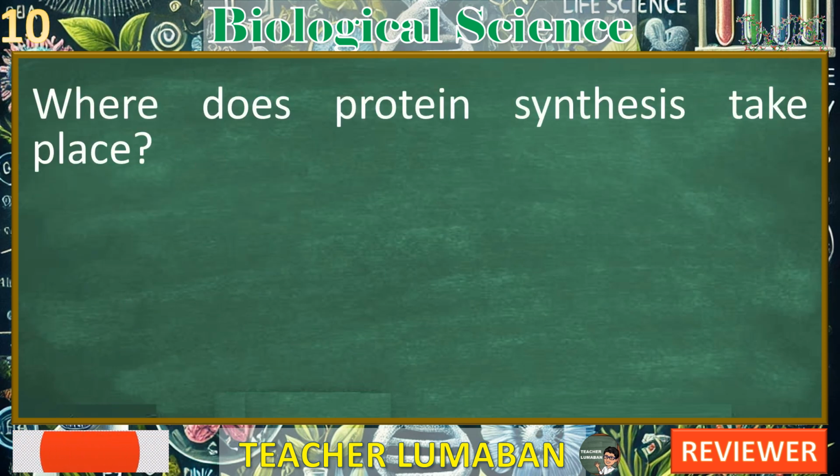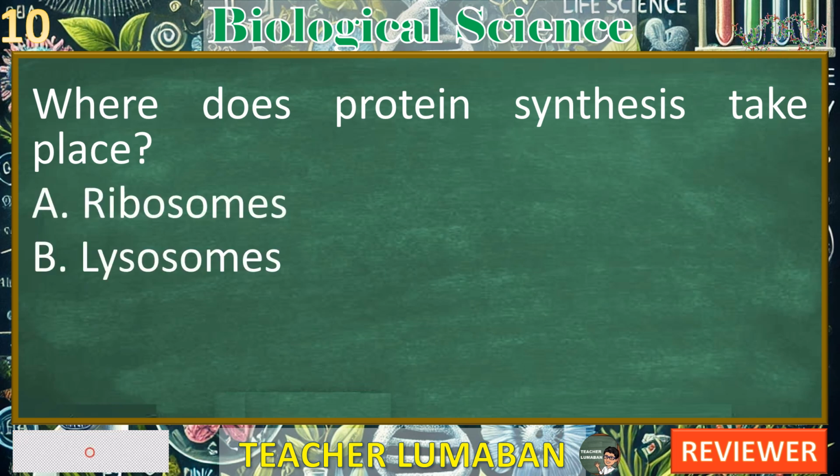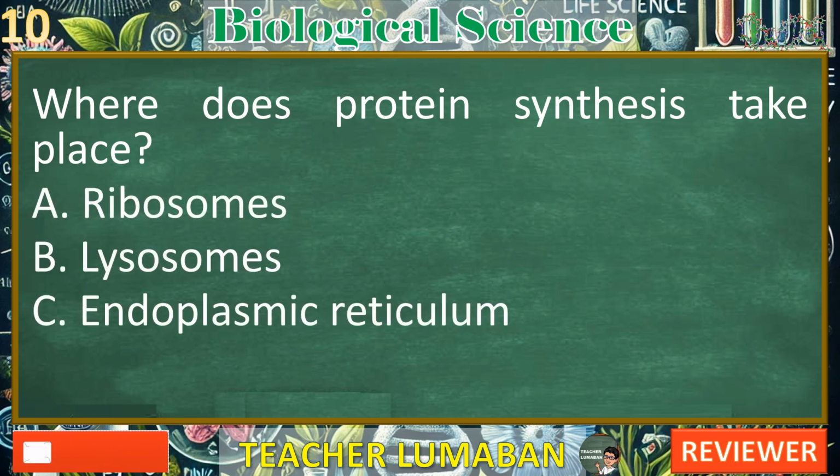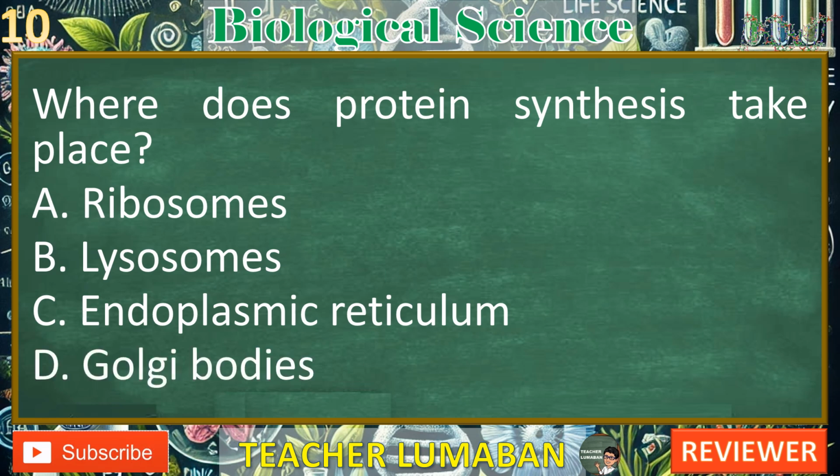Where does protein synthesis take place? A. Ribosomes. B. Lysosomes. C. Endoplasmic reticulum. D. Golgi bodies. In the next 5 seconds, select the best response from the available options.